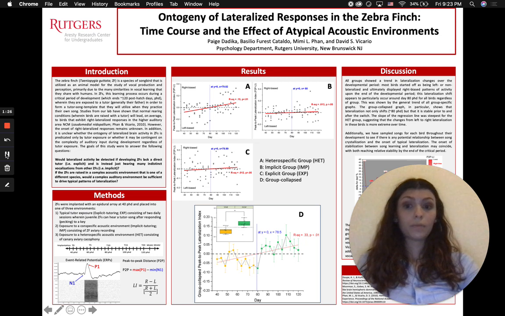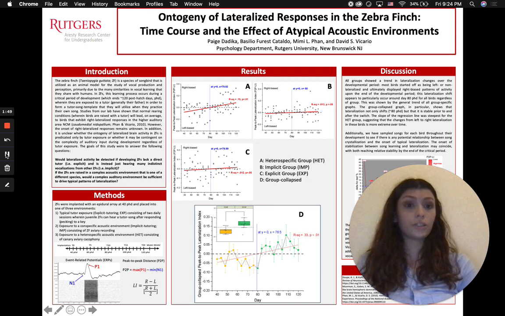Throughout the study, the zebra finches underwent 20 recording sessions where their brain activity was tracked in response to zebra finch stimuli. The event-related potentials that resulted were measured using a peak-to-peak distance, where the bottom peak was subtracted from the top to determine an overall magnitude. The differences between the hemispheres were tracked using a lateralization index, with a positive lateralization index indicating a right bias.